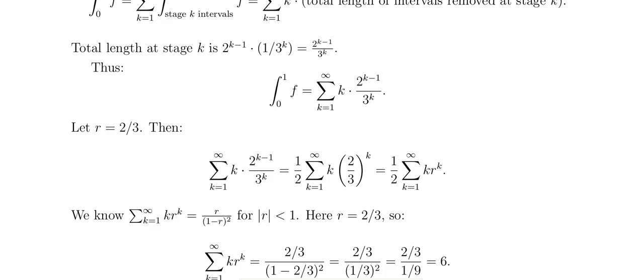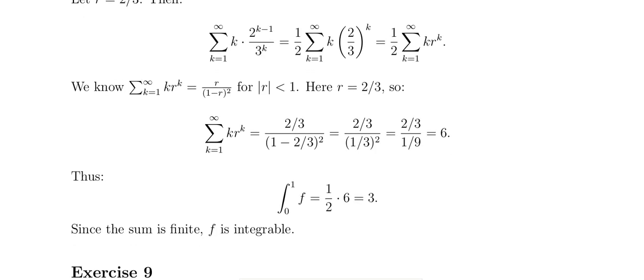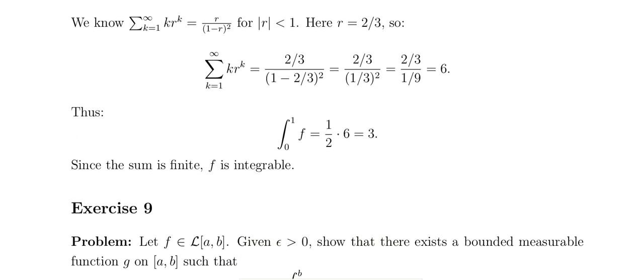It is r by 1 minus r whole squared, where mod r is less than 1. Here r equals 2 by 3. Substituting 2 by 3, you get the output 6. So the integral from 0 to 1 of f is 1 by 2 into 6, which equals 3. That is one of the problems.